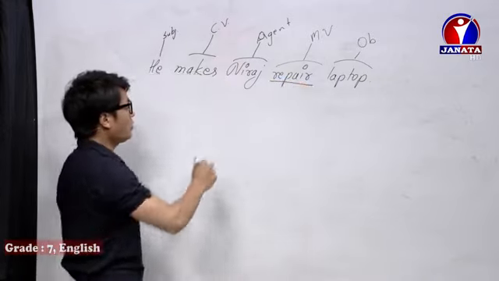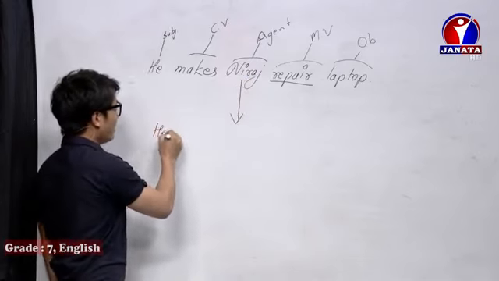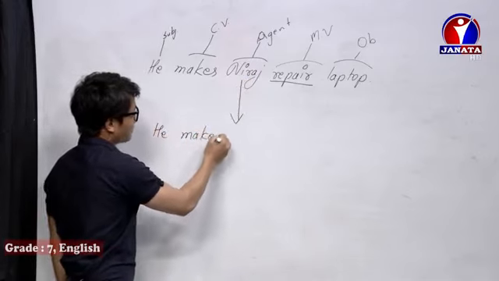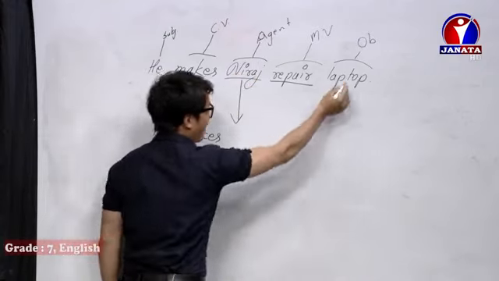But what will it be if there is an object in the place of Neeraj? Like, he makes, and in the place of Neeraj we write laptop, because the object here is laptop.